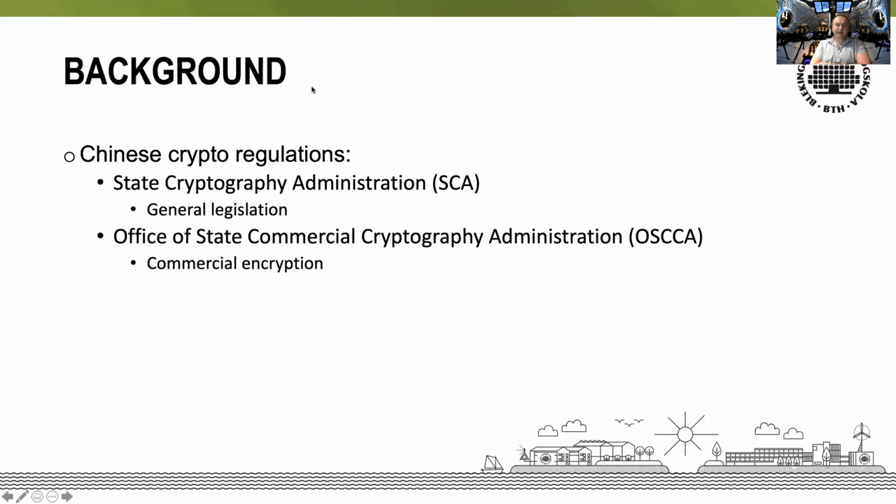Many companies would like to expand on the Chinese market. If a company wants to establish itself in China, they need to follow Chinese law. Legislation concerning the use of cryptography is defined by the State Cryptography Administration, SCA. More specifically, commercial encryption is handled by the Office of State Commercial Cryptography Administration, OSCCA, which is managed by SCA.